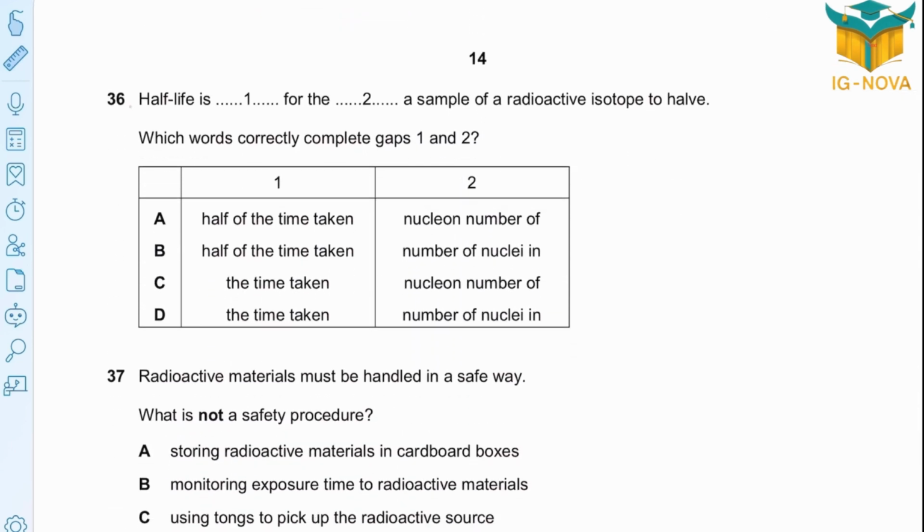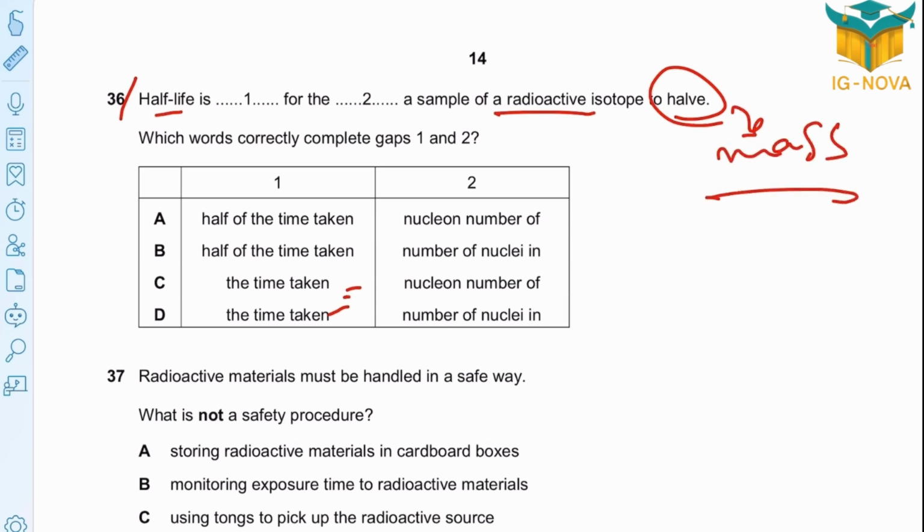Question 36. Half-life is: is it half of the time taken, or the time taken? No, I remember half-life is the time taken for a sample to be halved in mass. This is the simple idea. So not half the time; it may be C or D, the time taken. Nuclear number or number of nuclei? It's the number of nuclei. So the correct option is D.